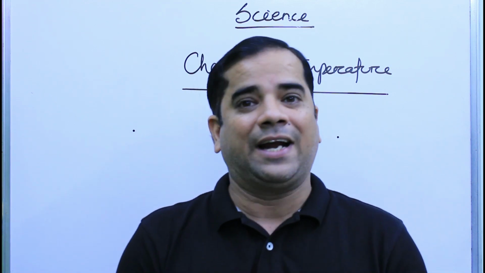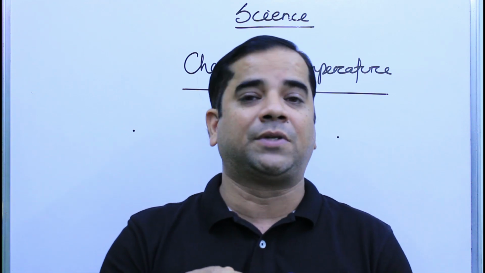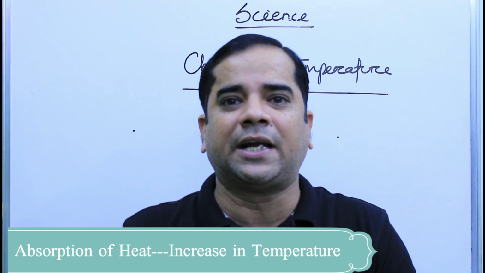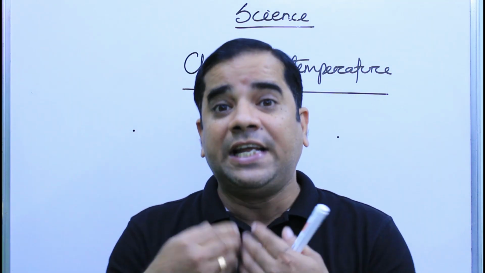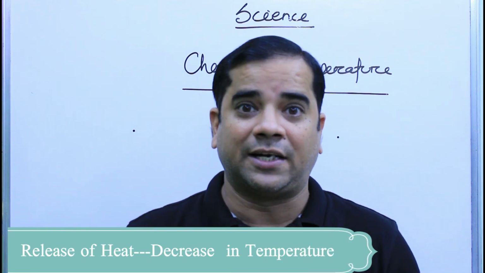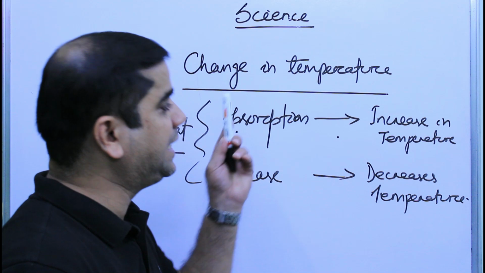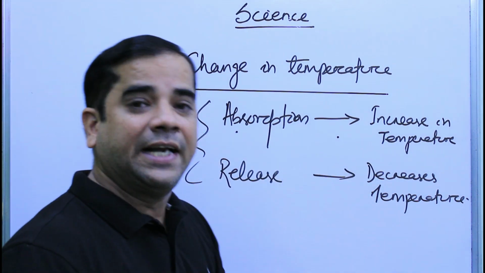Whenever a substance absorbs heat energy, the temperature of the substance increases. Isn't it? Because it absorbs heat energy, the temperature has to increase. Whenever it releases the heat energy, the temperature has to decrease. When a substance absorbs heat energy, temperature increases, and when it releases heat energy, temperature decreases.